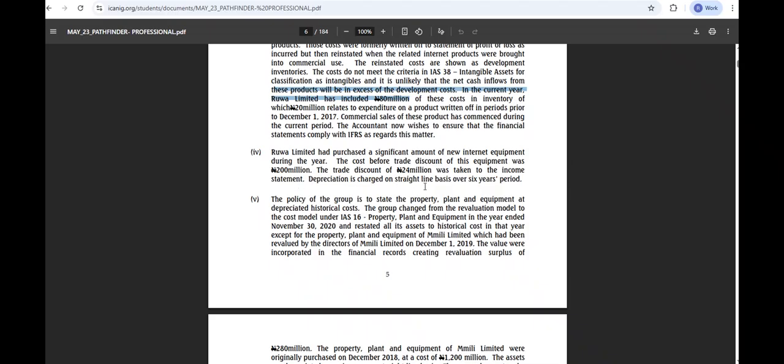Depreciation is charged on straight line basis over a 6 years period. What does that tell you? What does it mean? We have to depreciate the asset. How? What do we need to do? I want to understand.